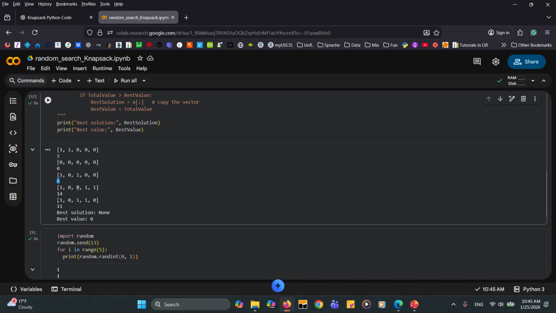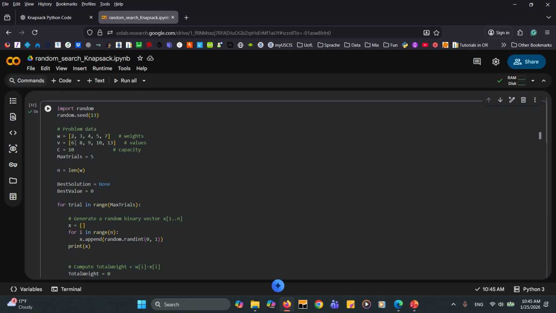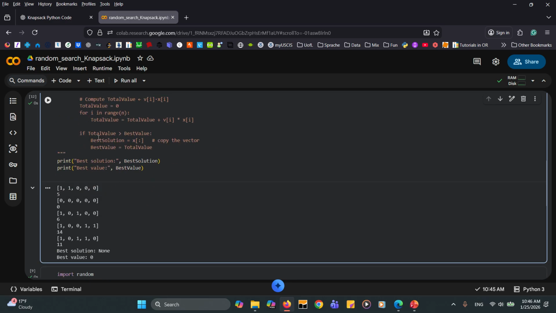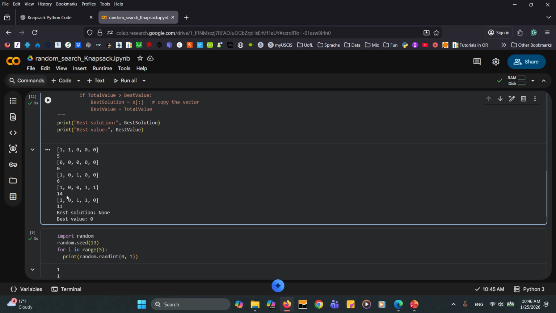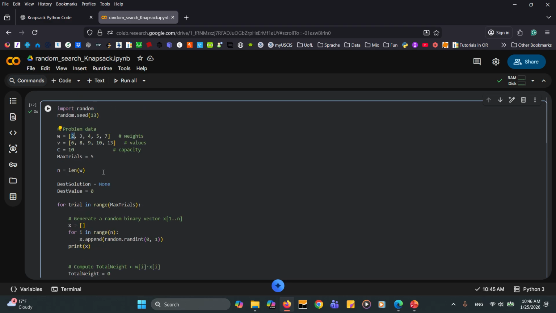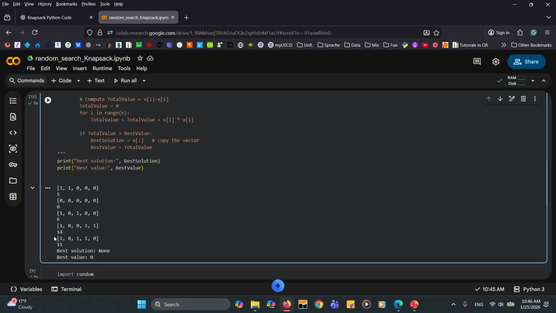The next one, we have 111, so we have 2, 5, and 7, so the summation is equal to 14, so this is also good. And then we have the last one, 10110, which means 2 plus 4 is 6, plus 5 is 11, which means this is also 11.